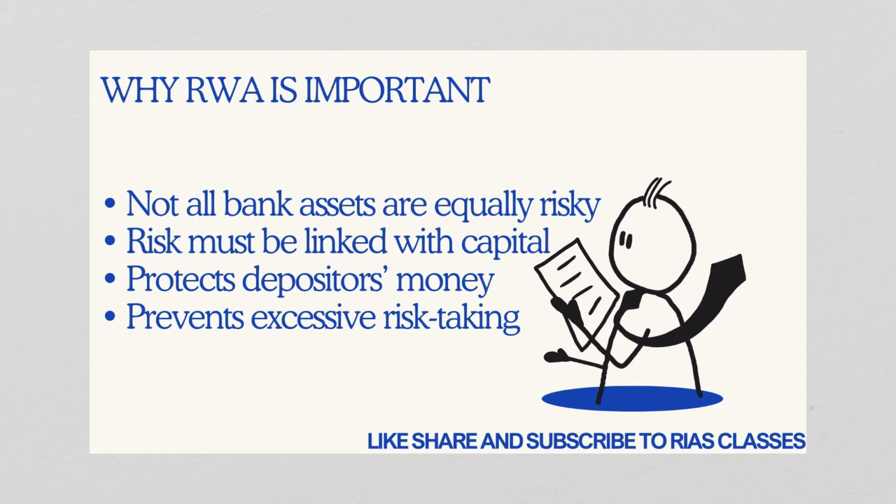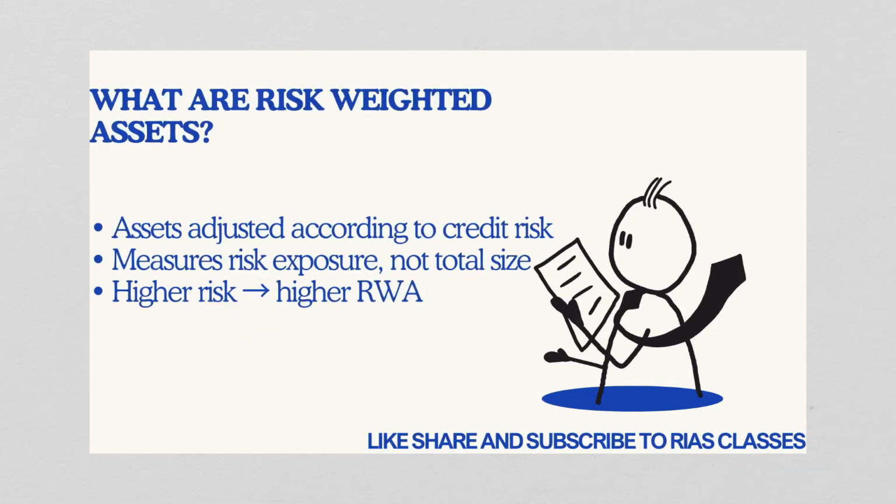Now, what are risk-weighted assets? Risk-weighted assets are bank assets weighted according to their level of credit risk. So, in simple words, we can say that risk-weighted assets represent the total risk exposure of a bank after adjusting assets for risk. So RWA does not look at the total amount of assets. It actually looks at the riskiness of all those assets.